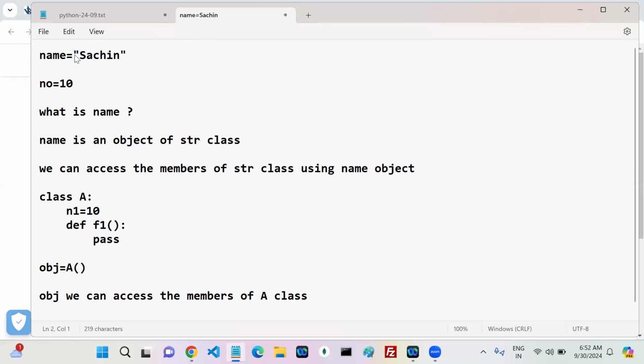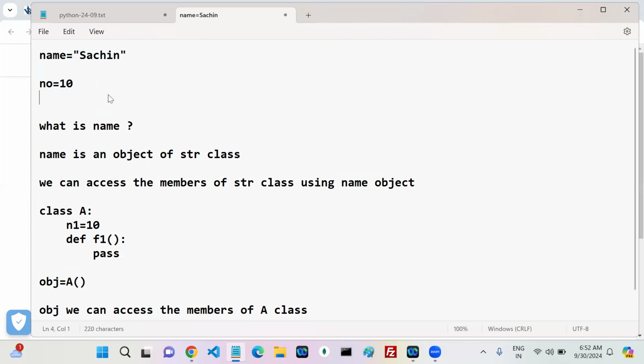If the variable value is a string, it is an object of the string class. If the variable value is an integer, it is an object of the integer class. Like this, for different data types we have different respective classes also.